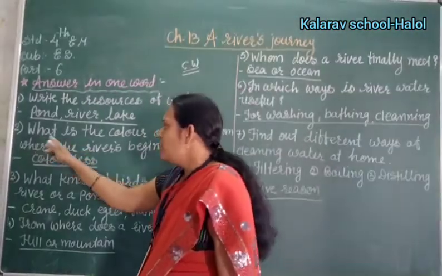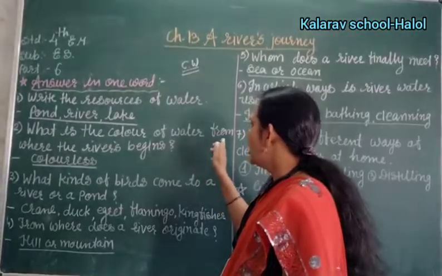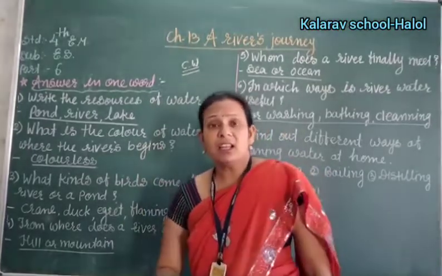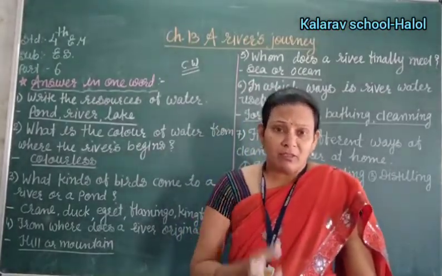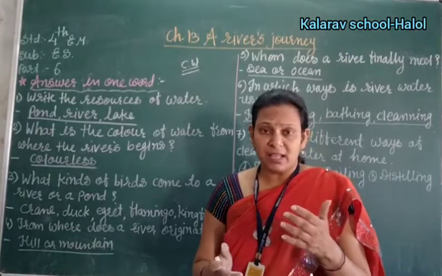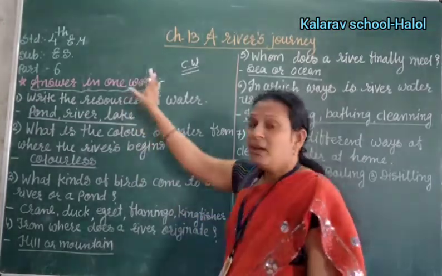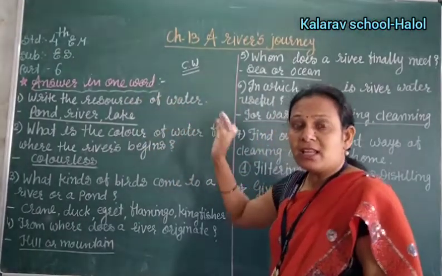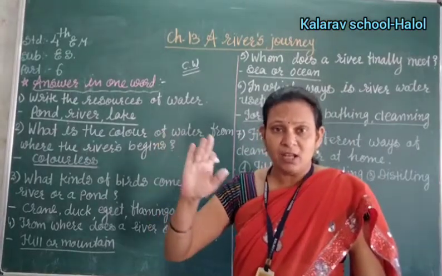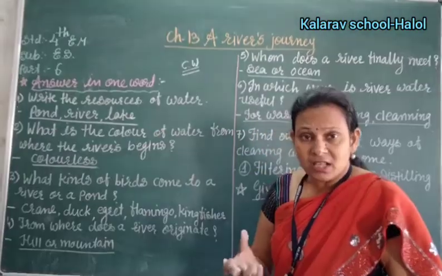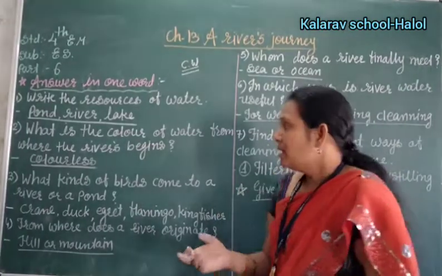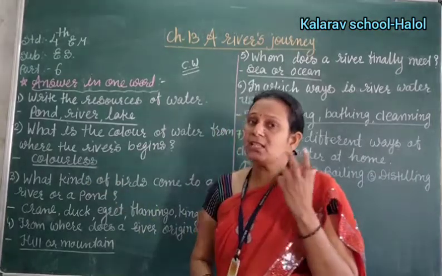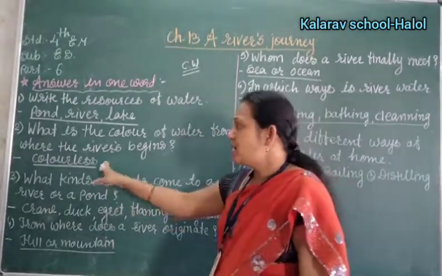Now second number, what is the color of the water from where the river begins? In an earlier chapter when I explained, I drew the pictures, and when the river flows from mountain and hill, the water is very clear, right? No pollution is there. So what is the color when the river begins? It is colorless. It is too clean. Water has no color. So it is colorless.